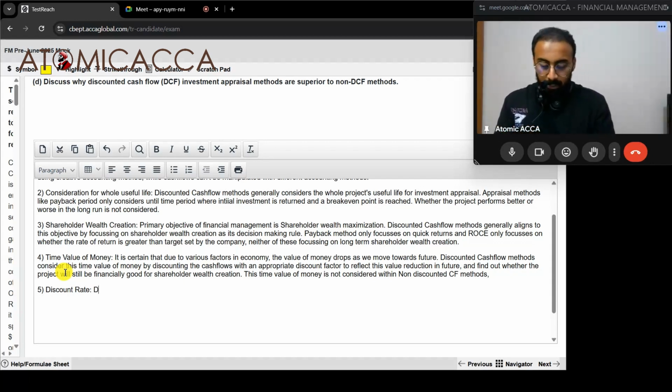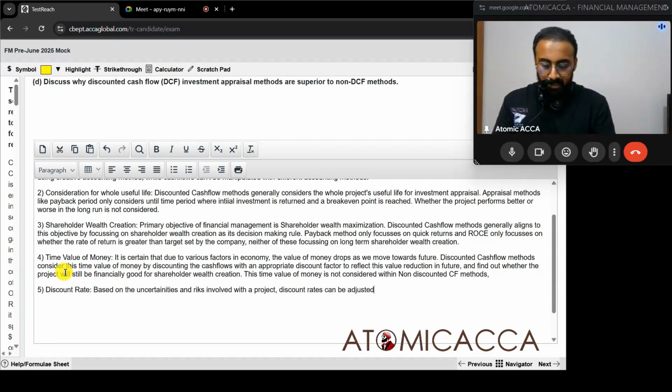First thing, based on the uncertainties and risk involved with a project, discount rates can be adjusted accordingly to find a higher or lower present value of cash flow, which considers the present value of cash flow for analysis purposes.